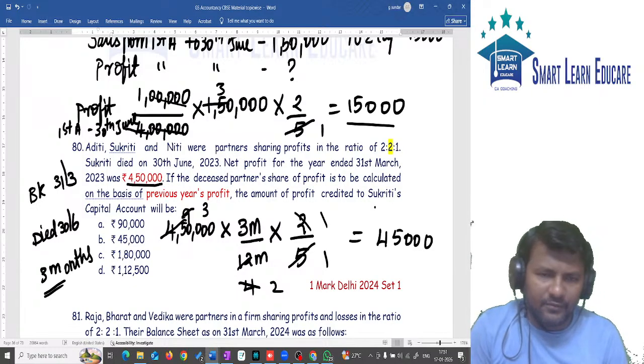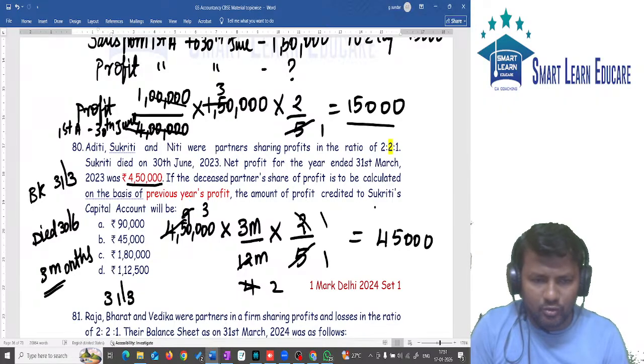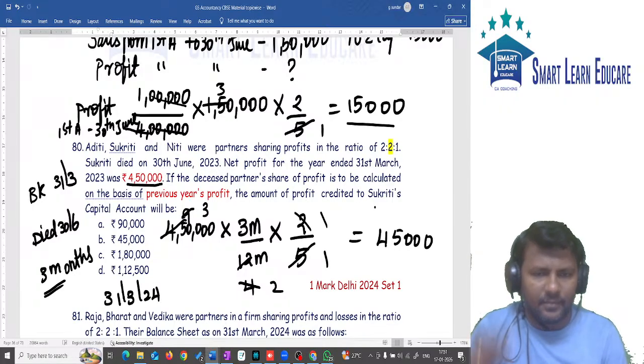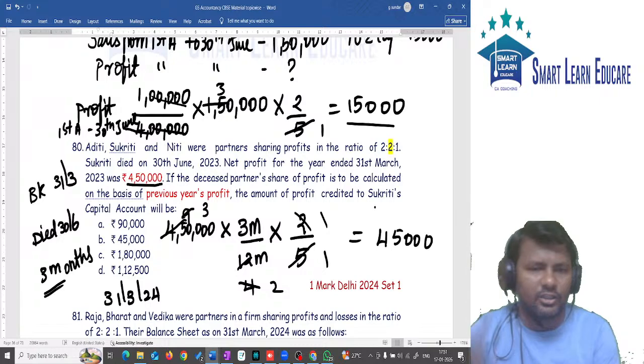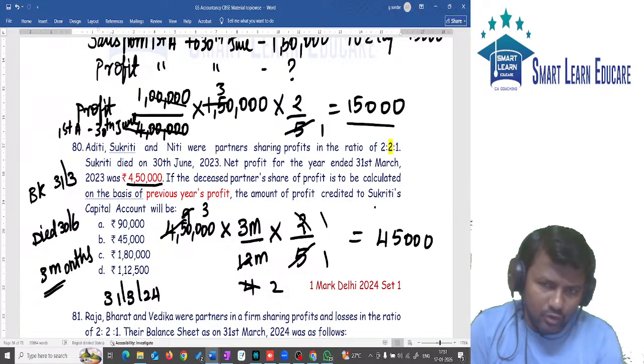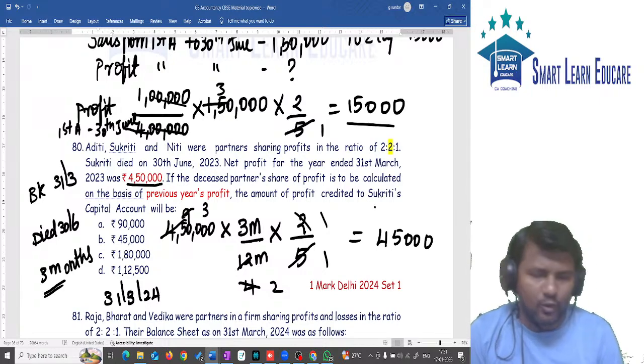It should be the net profit of 31st March 2024. But actually, we will know the profit of 31st March 2024 only next year, when we close the books of accounts.